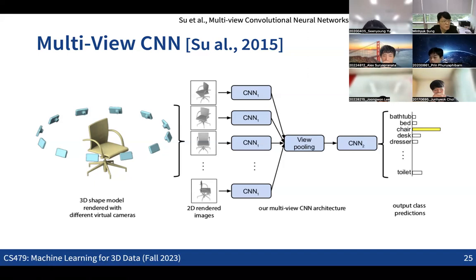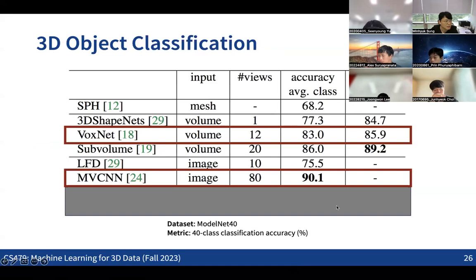So actually this idea was quite effective, even compared with architectures that take 3D voxels as the input. This is the comparison between the two cases. The first row in the, can anyone see the mouse pointer? Yeah, the first row is the case of having the voxel representation to process the 3D data. And the second case is having the multi-view images to solve the classification problem.